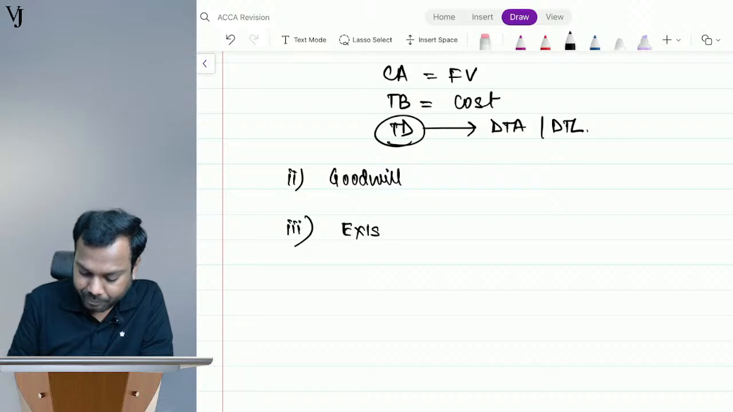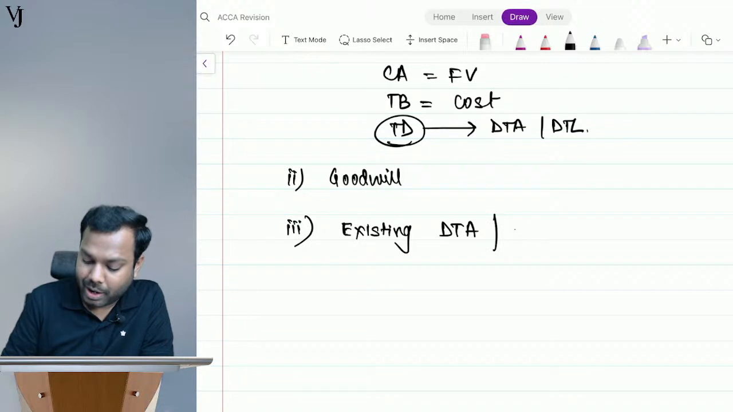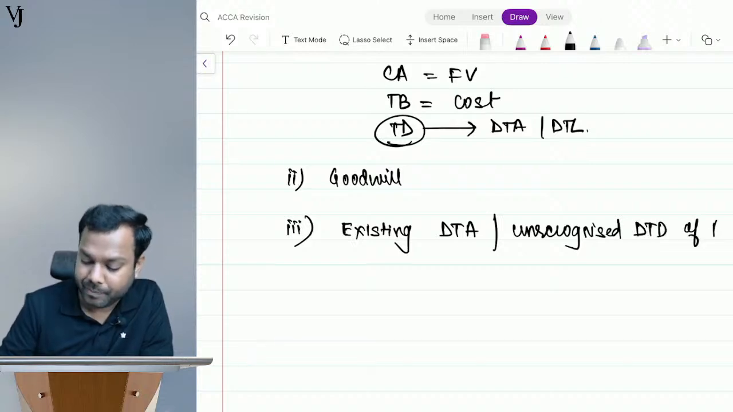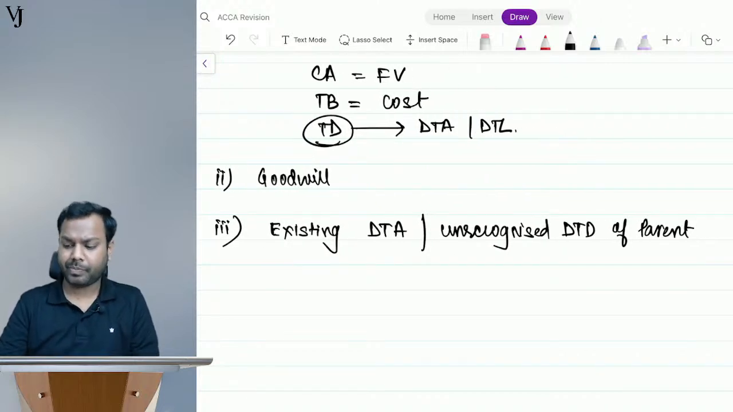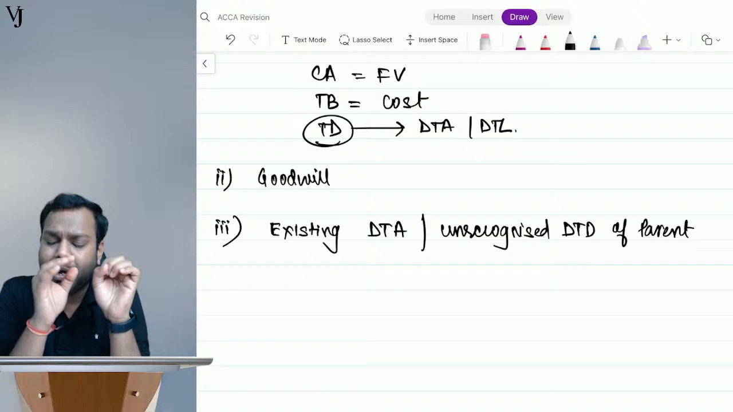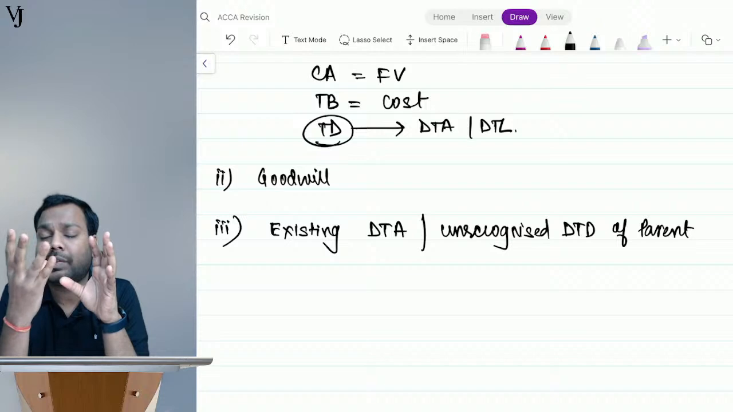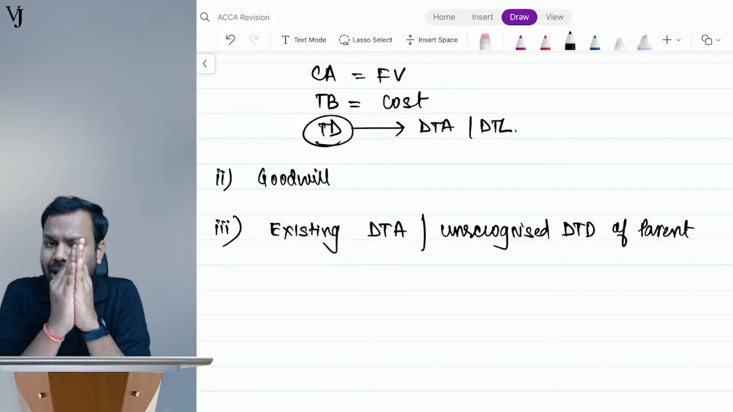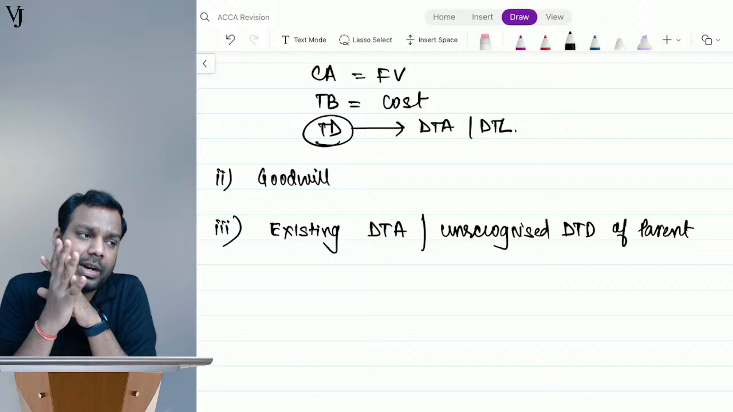existing deferred tax asset or unrecognized deductible temporary difference of parent. See, guys, understand what I'm trying to say here. Let's suppose a parent has a deferred tax asset. Parent believes that it will have sufficient taxable profits in the future. Now it acquires a subsidiary. Okay, it merges with a subsidiary.